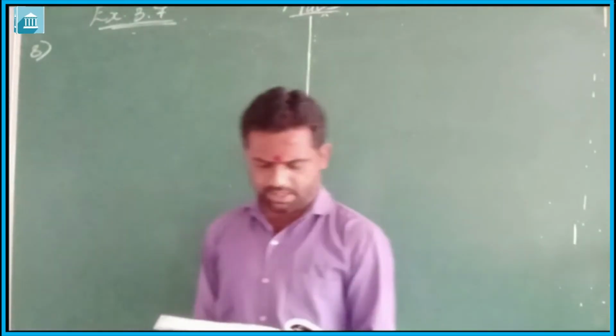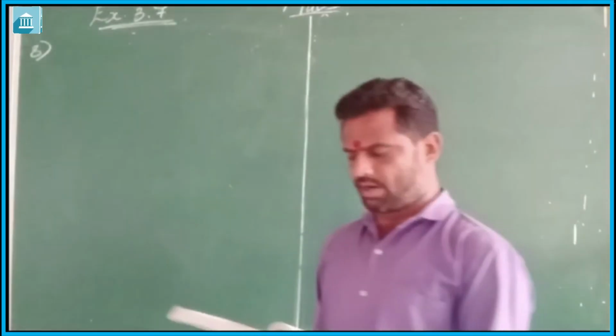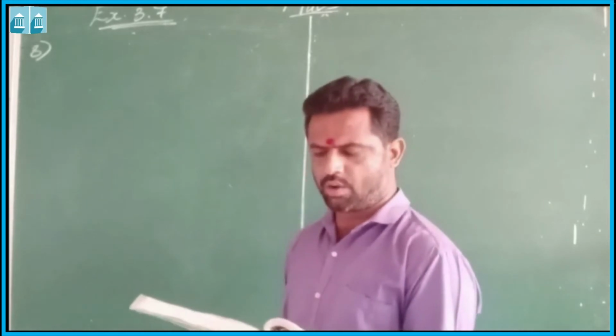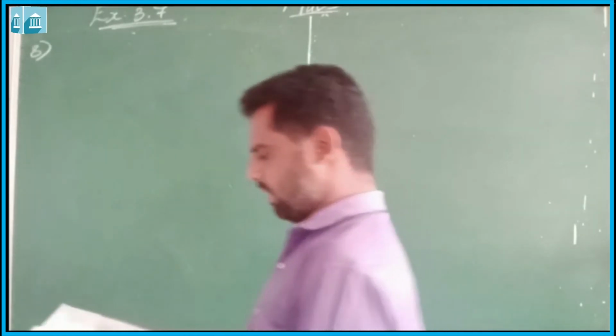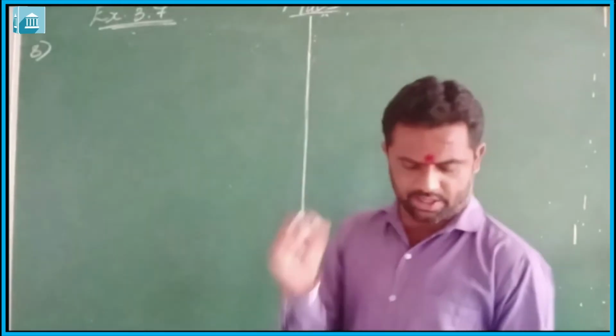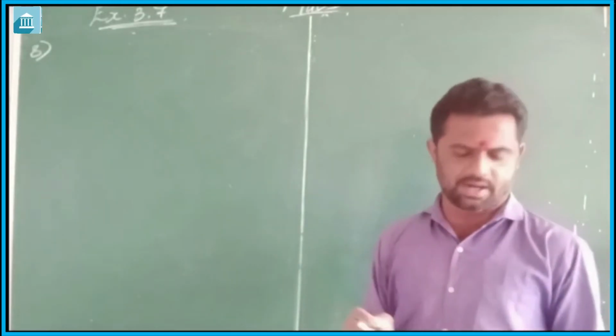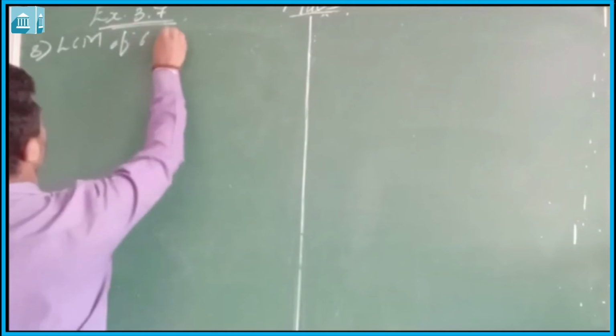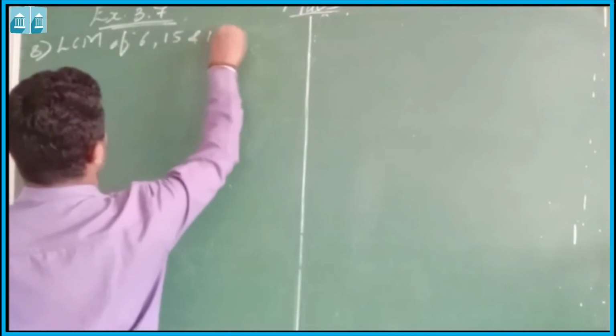Now question number 8 is: find the least number which when divided by 6, 15 and 18 leaves remainder 5 in each case. Here we have to find the least number which when divided by 6, 15 and 18 gives remainder 5 in each case. First we need to find the LCM of 6, 15 and 18.